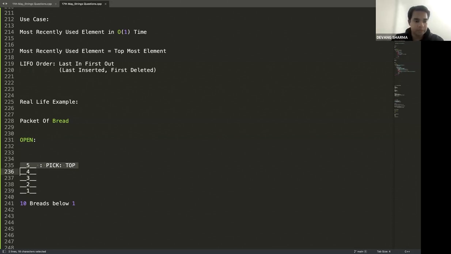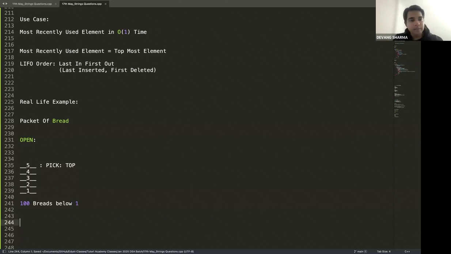That's the beauty of stack. That's the whole purpose of stack. Now, this is what we understand from a consumer standpoint. If I pick the topmost element, it takes me big O of one time. Big O of one time means irrespective of whatever is the size of this packet of bread, which we are referring to as a stack, it doesn't matter. As long as I'm picking the topmost element, my complexity is big O of 1. All agree? If there are 10 breads, 100 breads, a million breads below it, it makes no difference.